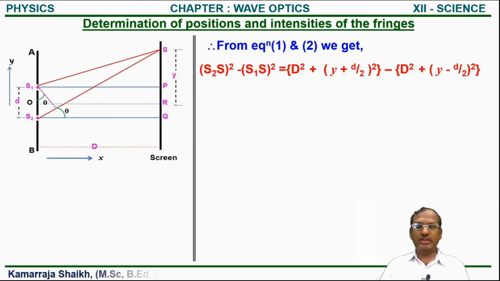Similarly on the right side, equation 1 right side minus equation 2 right side. So we get the equation which is shown on our screen.